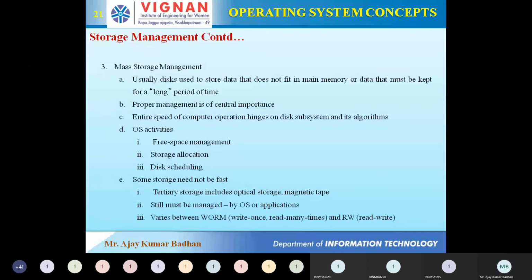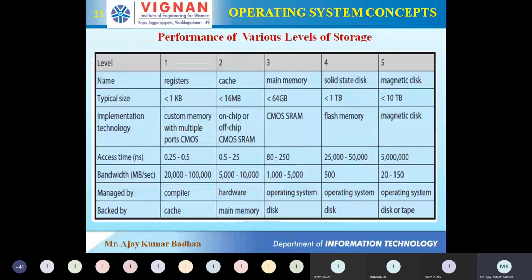So this is what he's talking about here. And finally, here I'm showing the different types of storage devices we have, their sizes, what access time they take, and how fast they execute. Whatever the bandwidth is, all of that is represented here, followed by who is going to handle it. If you look here, if you remember that hierarchy, it is the same hierarchy.